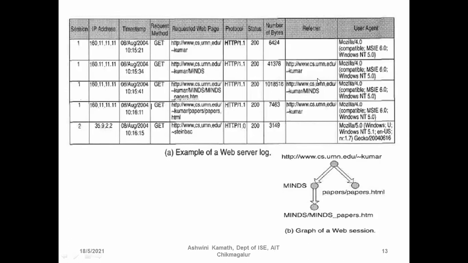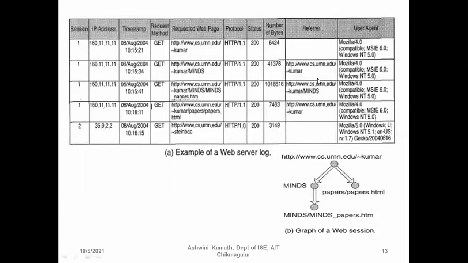Web session 1 has begun at www.cs.umn.edu/~kumar. The depth of this is 0. We consider this as the base address, and we'll consider it as 0.